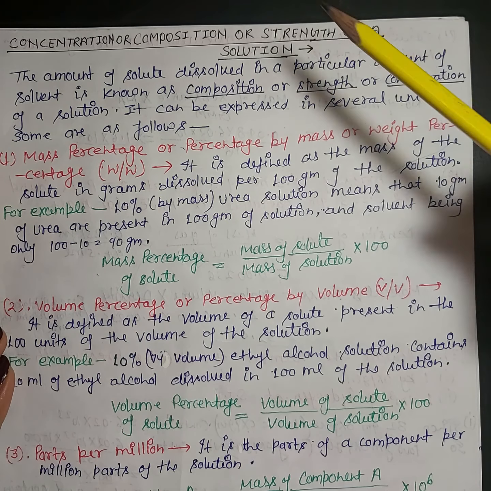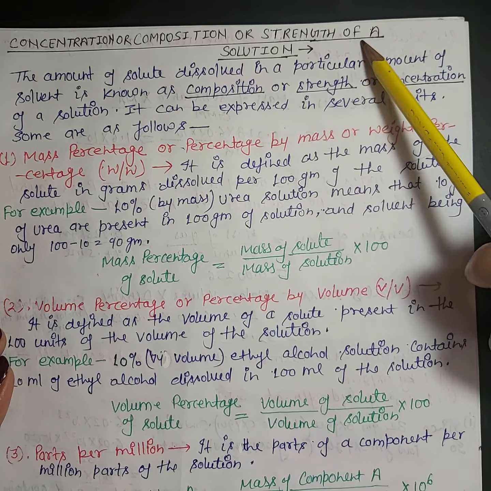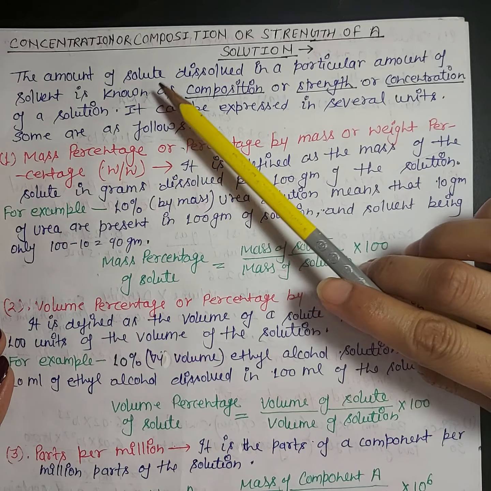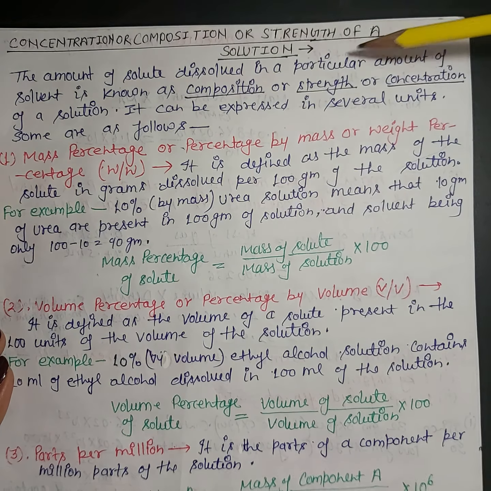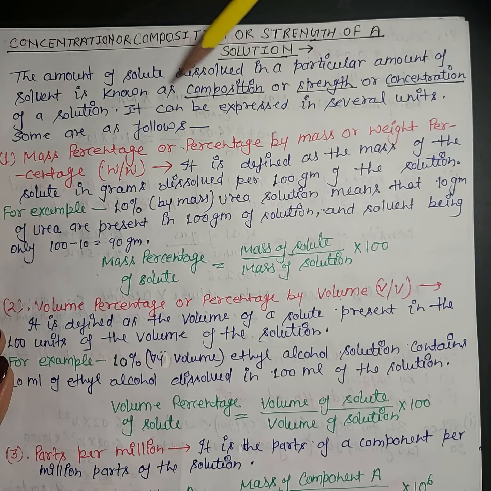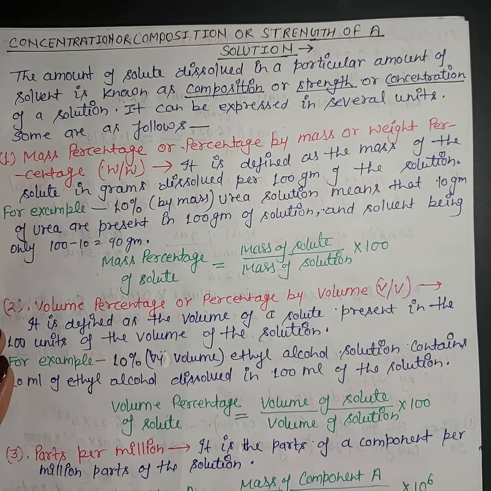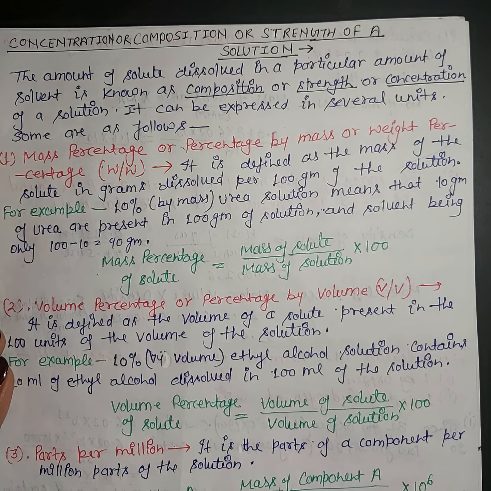Next topic is concentration or composition or strength of a solution. So the amount of solute dissolved in a particular amount of solvent is known as the composition or strength or concentration of the solution. So what is strength, concentration and composition? Actually, the amount of solute present in a particular amount of solvent.